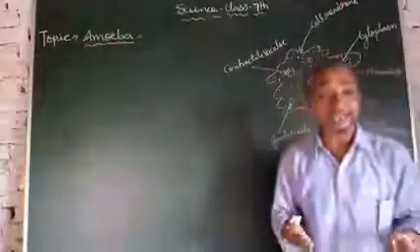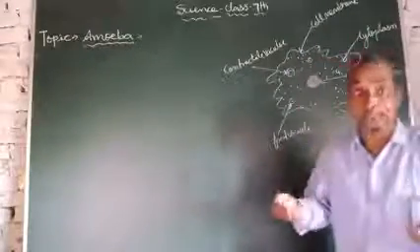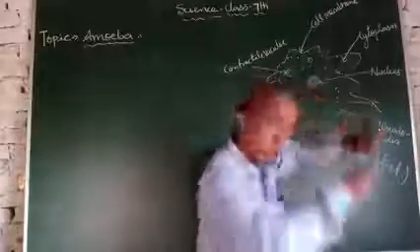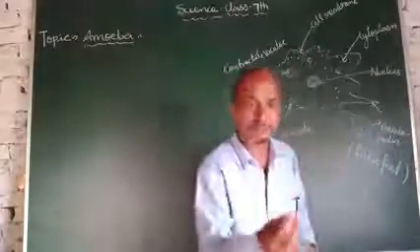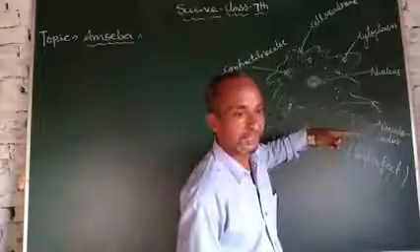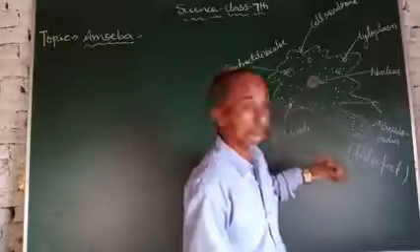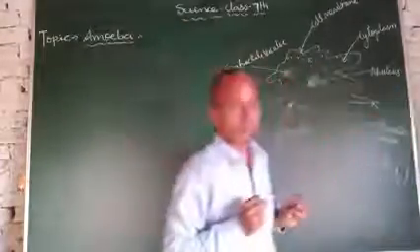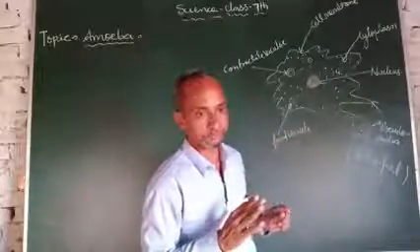Amoeba uses its pseudopodia to catch food particles from the surroundings. As any food particle comes near the amoeba, it extends its pseudopodia to catch the food and ingest it.